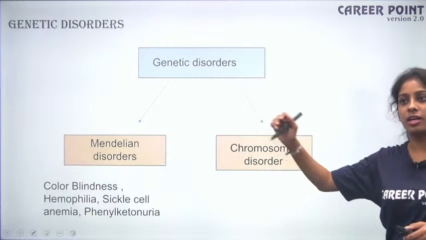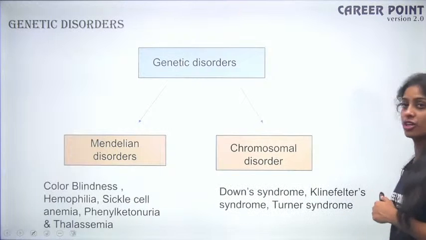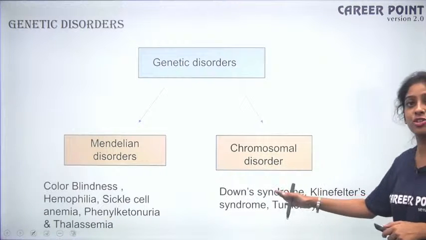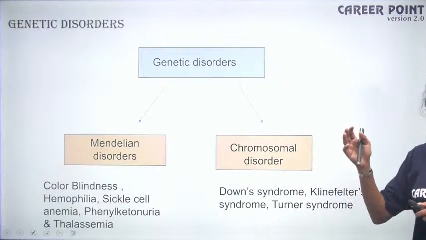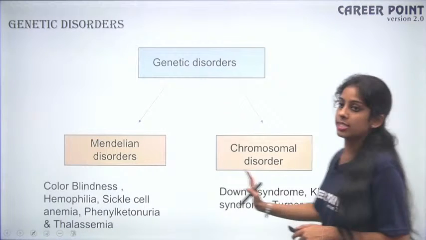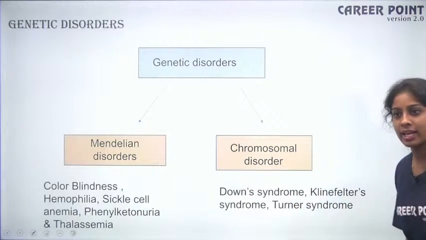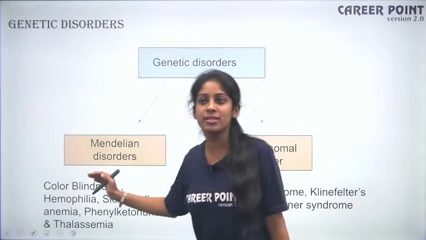So all this comes under your Mendelian disorders. So what comes under your chromosomal disorders? Your Down syndrome, because here you have an extra set of chromosome or you are in short of a particular set of chromosome, right? So we'll talk about all these diseases in detail. So with that we'll be done, okay? So don't worry, I'm not going to complicate. I'm just going to give you an idea what happens in each of the disease.